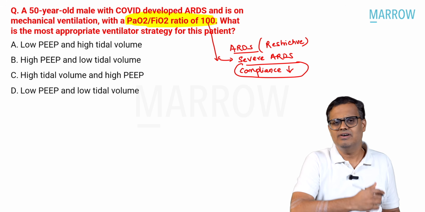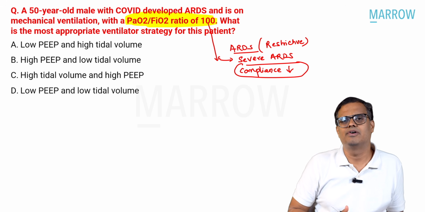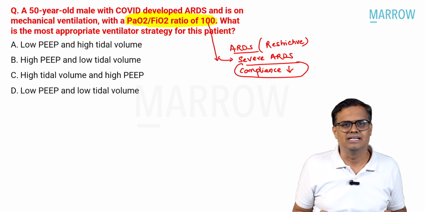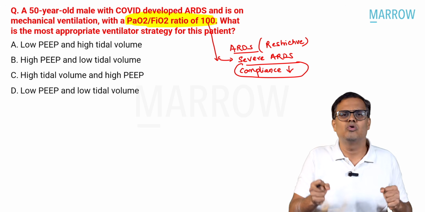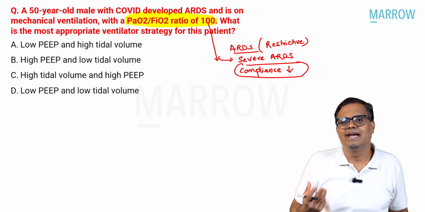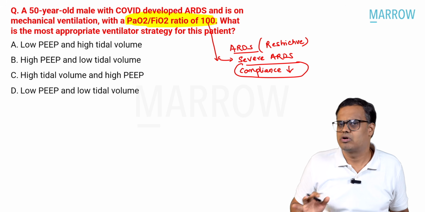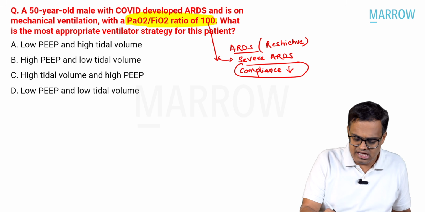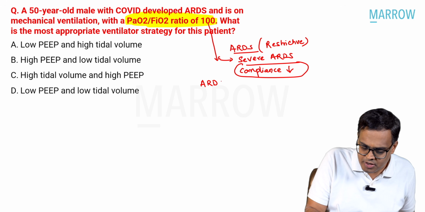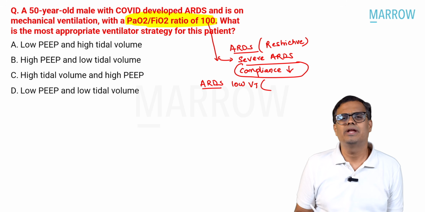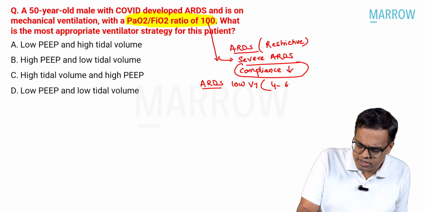Whenever the lung is very difficult to expand, the first thing we will do is not try to force open the lungs. The moment you try to force open the lungs, it will lead to rupture of your alveoli and lots of complications, like barotrauma. So our goal in any patient with ARDS is to ventilate with low tidal volume, and we call this the baby lung concept. What do we mean by low tidal volume? Somewhere between 4 to 6 ml per kg.